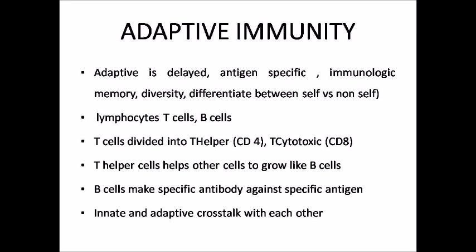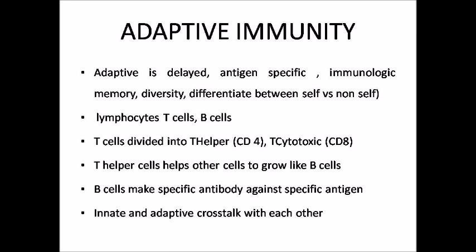T helper cells help other cells to grow, like B cells, and cytotoxic cells secrete chemicals to fight against the infection. B cells make specific antibodies against specific antigens.